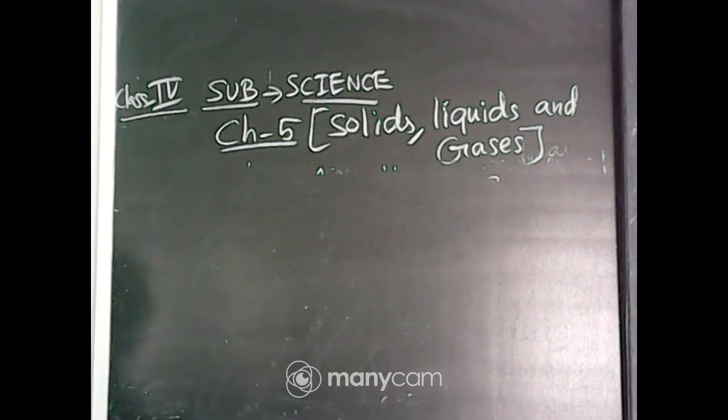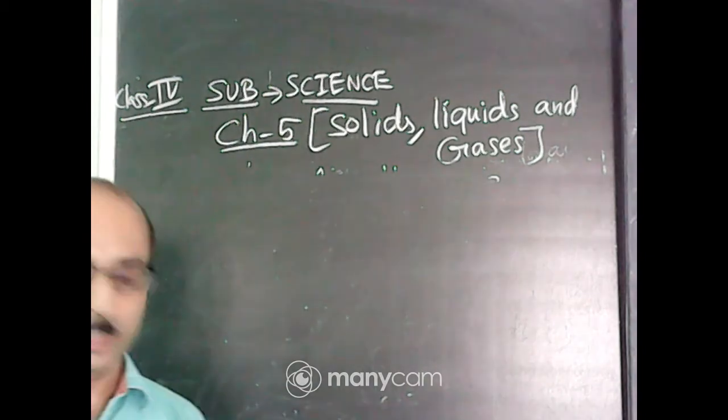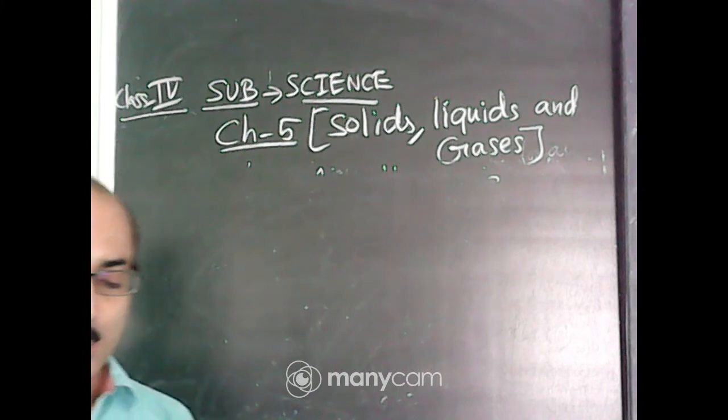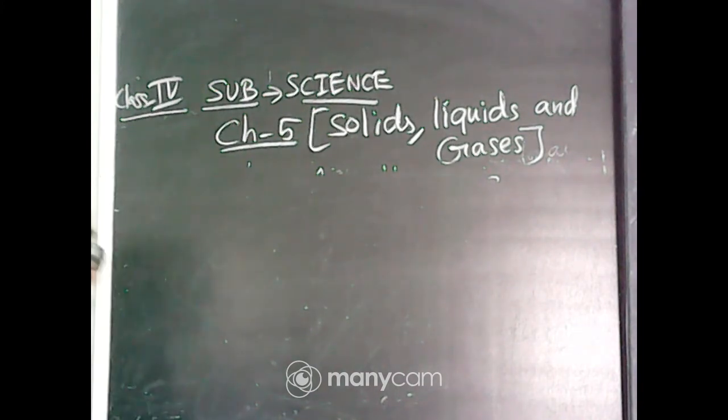We have learned what matter is made up of. Then we have learned about different states of matter, solid state, liquid state and gaseous state. Today we will have a comparison between solid, liquid and gas.